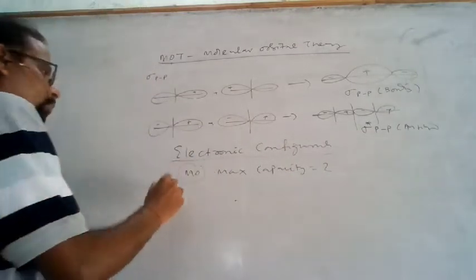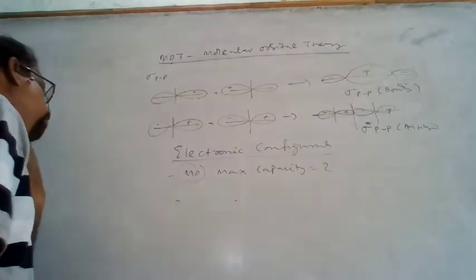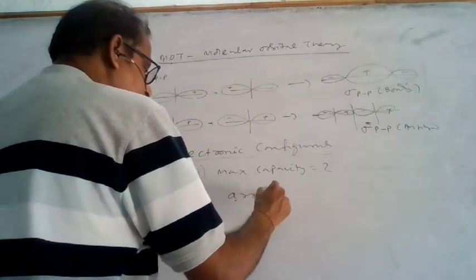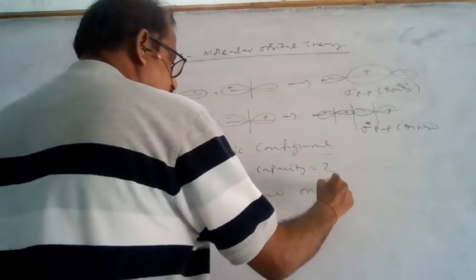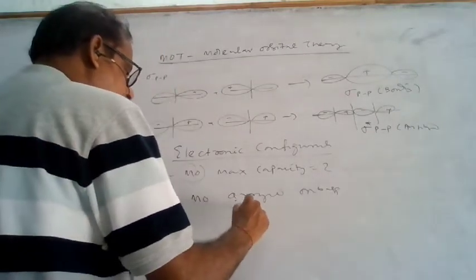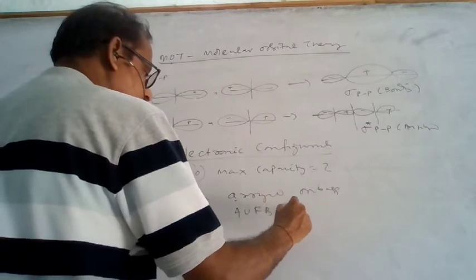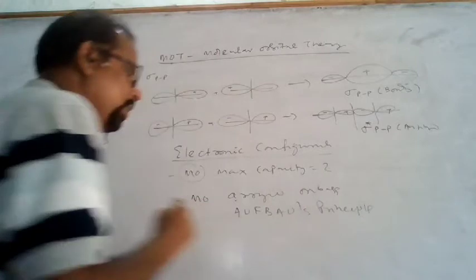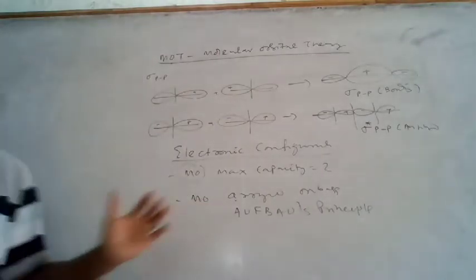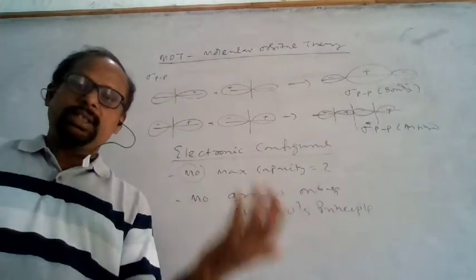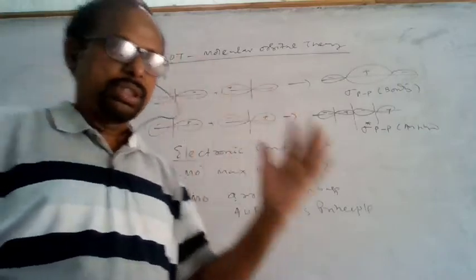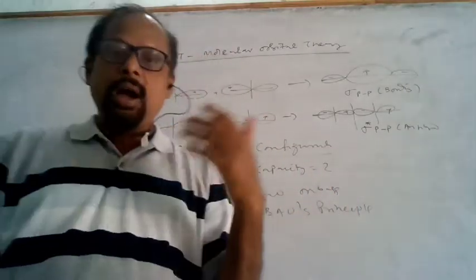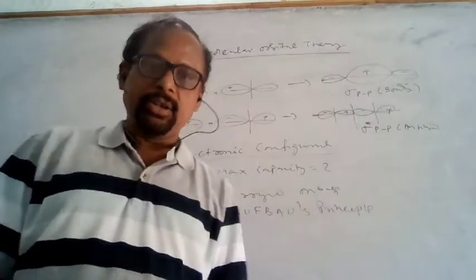So a maximum of 2 electrons can occupy molecular orbitals, arranged on the basis of Aufbau principle. Aufbau principle means the lower energy orbital will be filled first, before the molecular orbital having the higher energy.